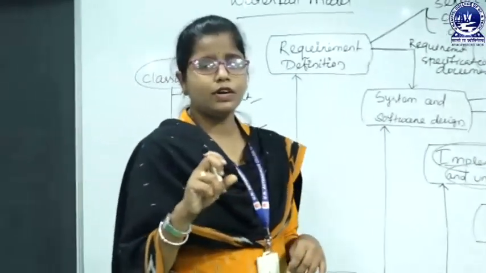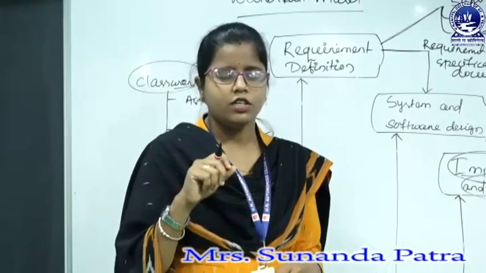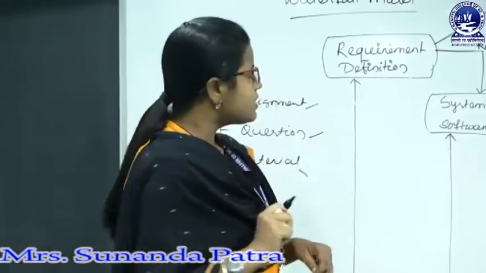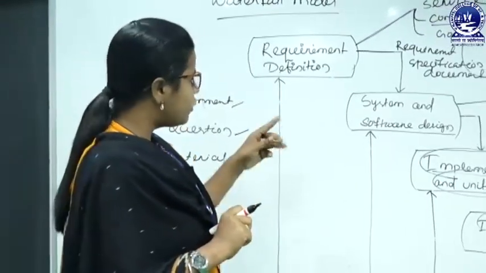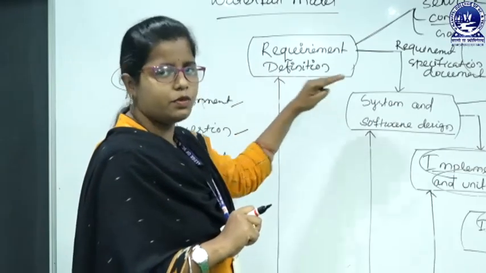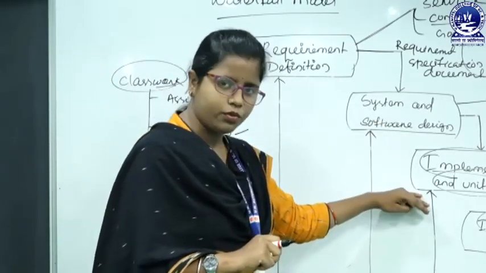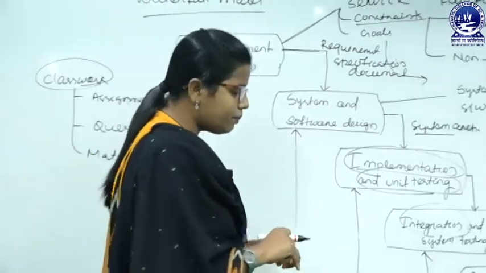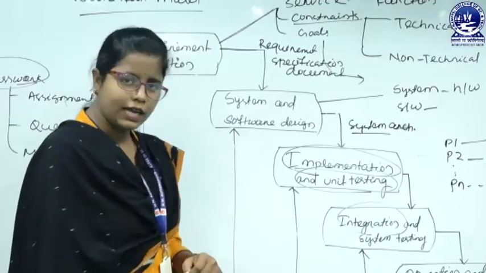So, next come to the disadvantages and advantages of the waterfall model. The disadvantage is, as we are strictly following all the phases, we complete the first phase, then we go for the second phase. We complete the second phase, then we go for the third phase. Suppose there is an error after delivering the product to the customer, then the error will arise where?